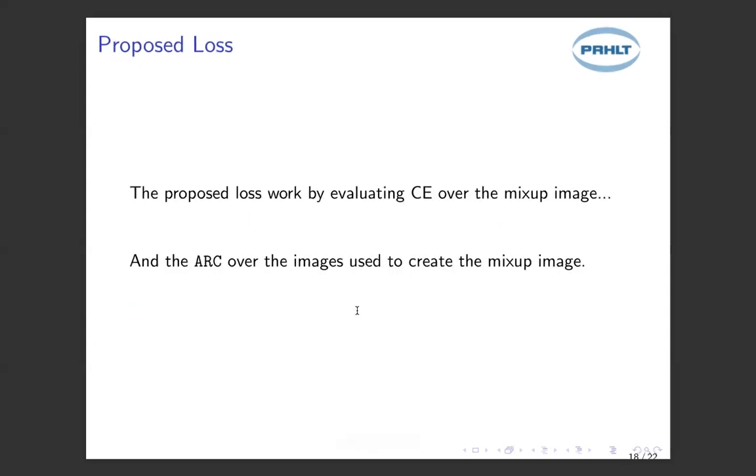So how does this work in practice? Well, the proposed loss works by evaluating the cross entropy of the mixed-up image and the ARC loss over the images used to create the mixed-up image. Why do we do it in this way? Well, we have evaluated the ARC loss both over the mixed-up image and over the separate images, and we found that evaluating it over the separate images is what works in general. It makes sense because we've seen that the virtually created mixup image might not represent the data distribution, and what actually represents the data distribution is the original images.